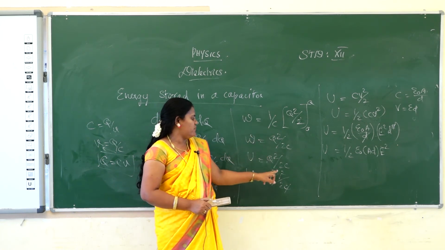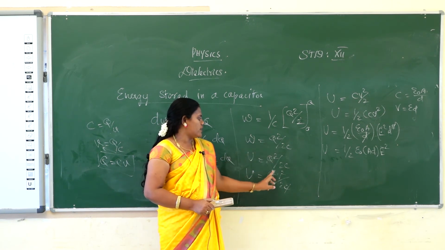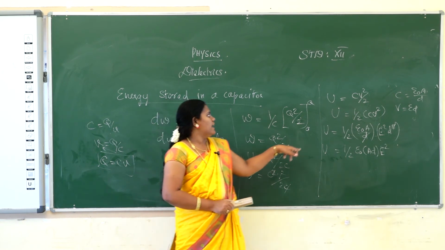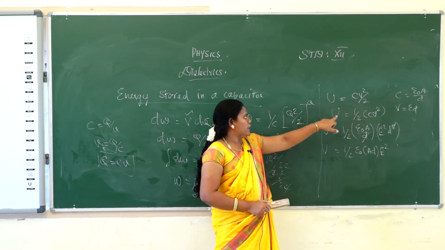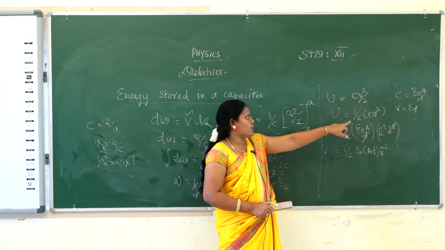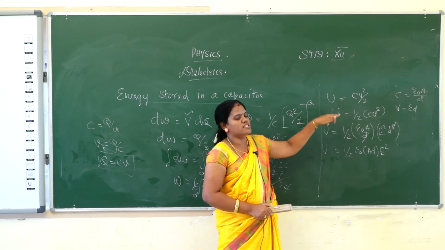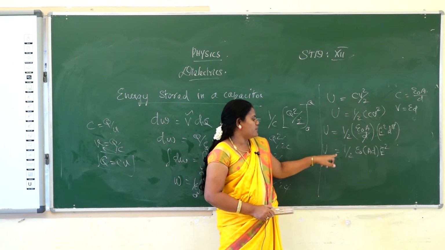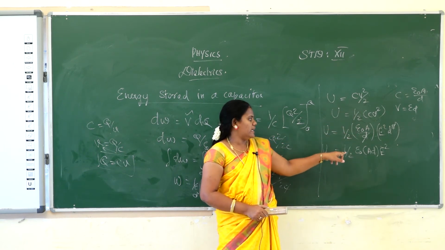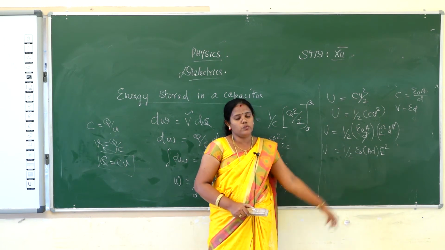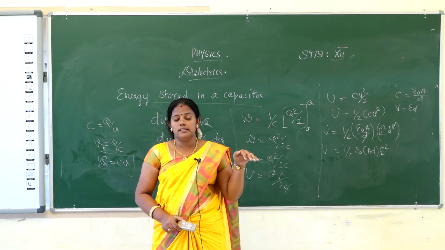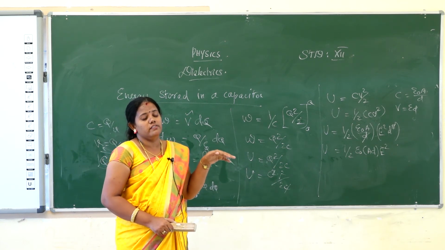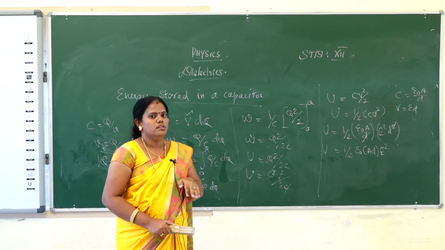Substitute the Q value. Q is CV, so Q square is C square V square by 2C, and C cancels in the numerator and denominator. So U is equal to half into CV square. Substitute the C value, epsilon naught A by D, and V is ED. Substituting all the values, we get the energy half into epsilon naught A D into E square. That is the energy stored in the capacitor.